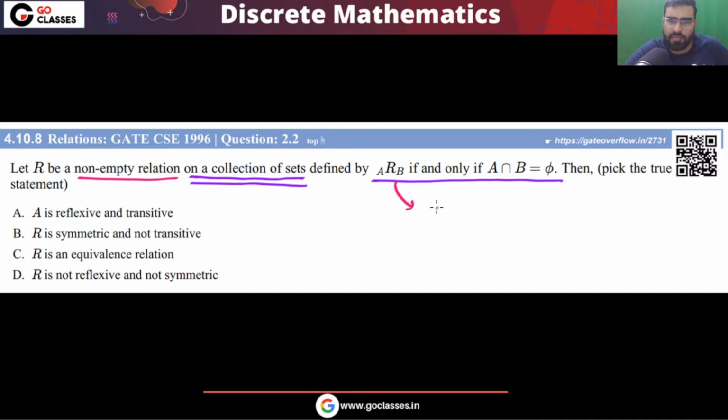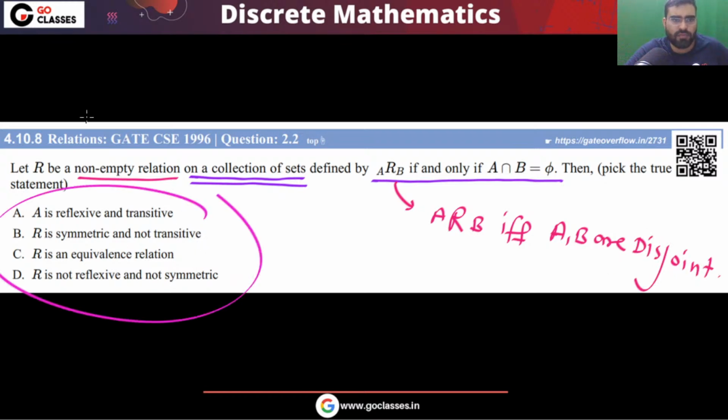That means A is related to B if and only if A and B are disjoint. So disjoint sets are related. Now the question is asking something.